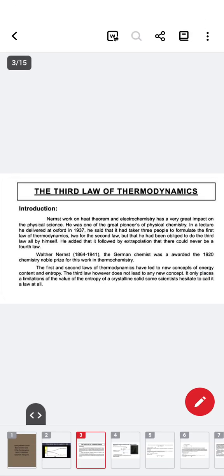The third law, however, does not lend itself to any new concept. It only places a limitation on the value of entropy of a crystalline solid. Some scientists hesitate to call it a law at all. Next, the determination of absolute entropy of solid, liquid, and gaseous.